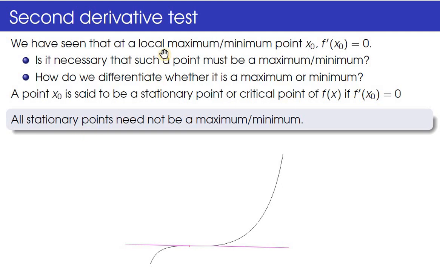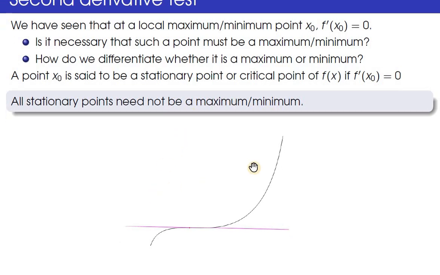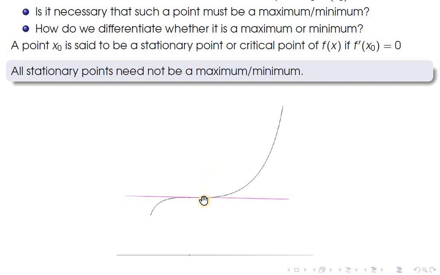As I mentioned, at a local maxima and local minima, f dash x naught is equal to 0. So at a local maxima and local minima, definitely the point will be a stationary point. But all stationary points need not be a maxima or minima. Why? Because you can see this figure. Say this particular point is the point x naught. At this point x naught, you can see that the tangent is parallel to the real axis. So at this point, definitely f dash x naught is equal to 0.